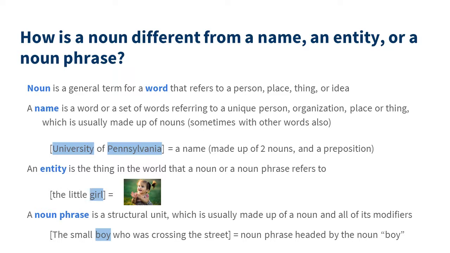An entity is the thing in the world that a noun or a noun phrase refers to. For example, the little girl is a noun phrase that refers to an entity that is an actual little girl. A noun phrase is a structural unit which is usually made up of a noun and all of its modifiers. For example, the small boy who was crossing the street is a noun phrase that is headed by the noun boy.